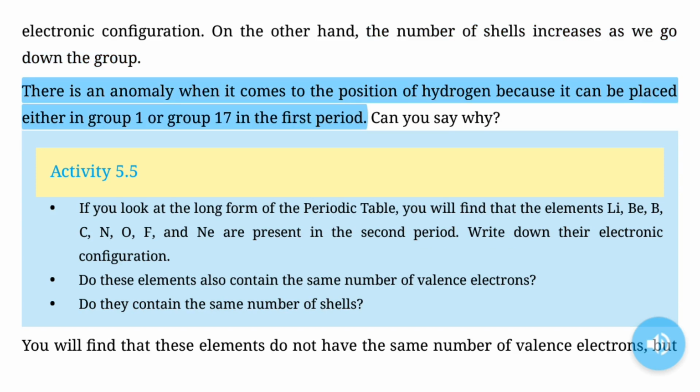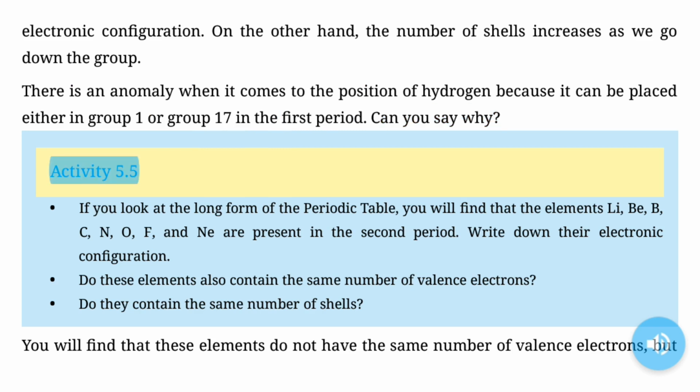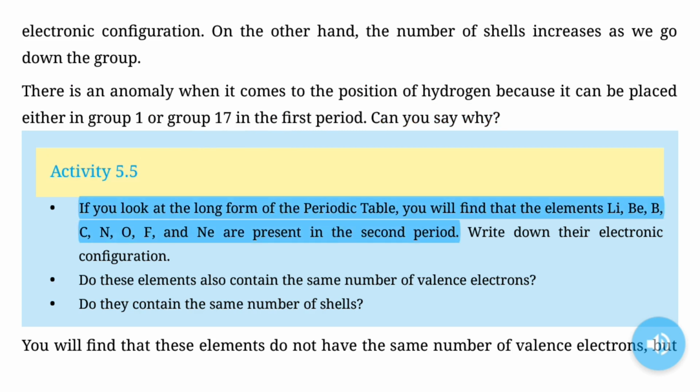There is an anomaly when it comes to the position of hydrogen because it can be placed either in group 1 or group 17 in the first period. Can you say why? Activity 5.5. If you look at the long form of the periodic table, you will find that the elements Li, B, C, N, O, F, and Ni are present in the second period.